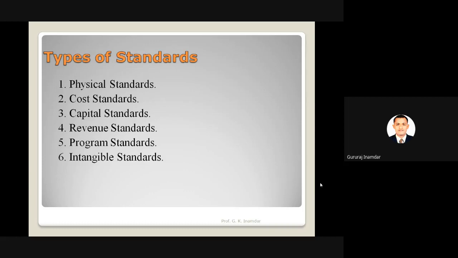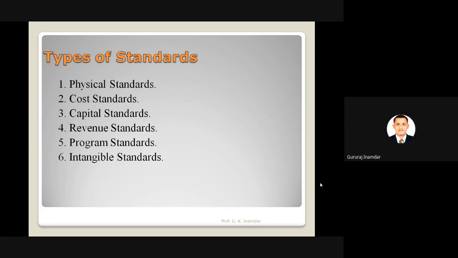Revenue standards: according to the revenue, different standards are available, so according to your requirement, or ease of work and ease of calculation, you can take a different standard. Program standards: from the different programs available in the market, we choose the program suitable and easier for us, or the standard on an output basis.